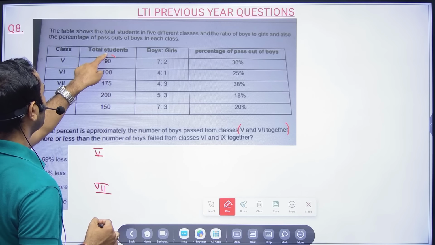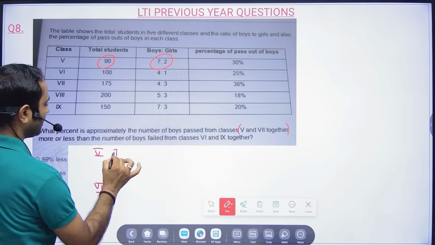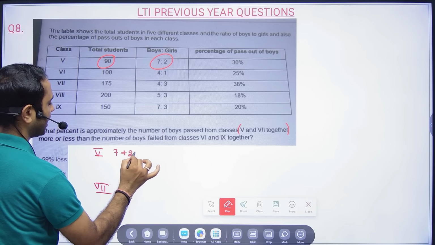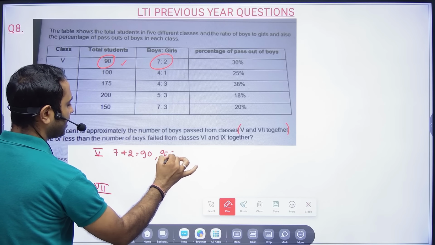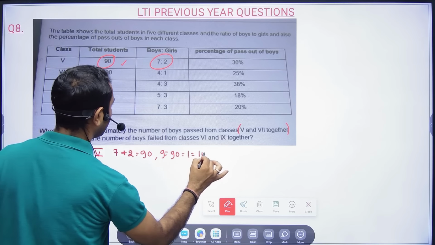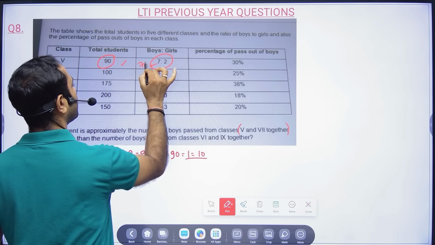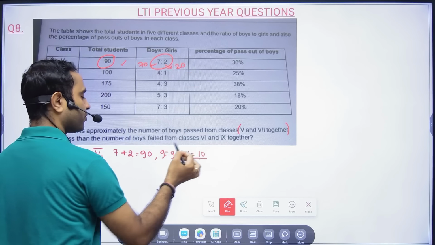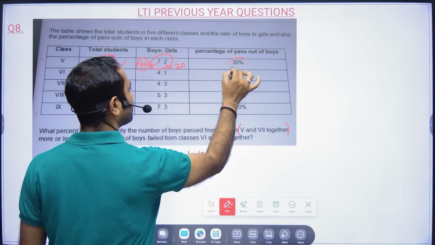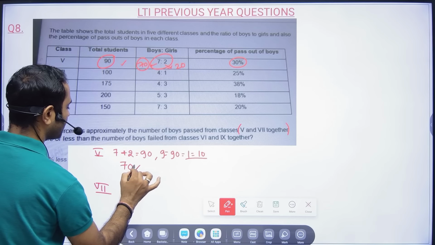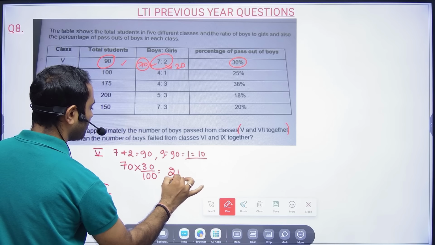From 5th, total number of students is 90. The boys to girls ratio is 7:2. So 7 plus 2, 9 units is equal to 90, so 1 unit is equal to 10. That means number of boys is 70 and number of girls is 20. Now of the 70 boys, the percentage of boys passed is 30%, which is 21. So from class 5th, 21 boys passed.